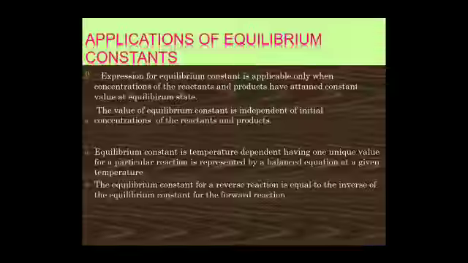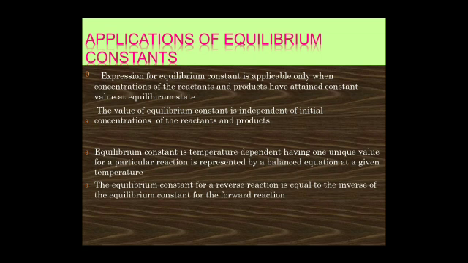Application of equilibrium constant. What is the use of this equilibrium constant? The value of equilibrium constant is independent of the original concentration of the reactants. The equilibrium constant has a definite value for every reaction at a particular temperature. However, it varies with change of temperature. The equilibrium constant is independent of the presence of a catalyst, since the catalyst influences the rate of forward and backward reaction to the same extent. For a reversible reaction, the equilibrium constant for the forward reaction is the inverse of the equilibrium constant for the backward reaction.